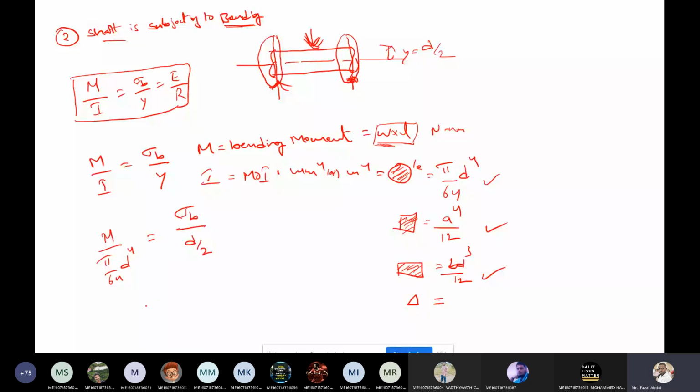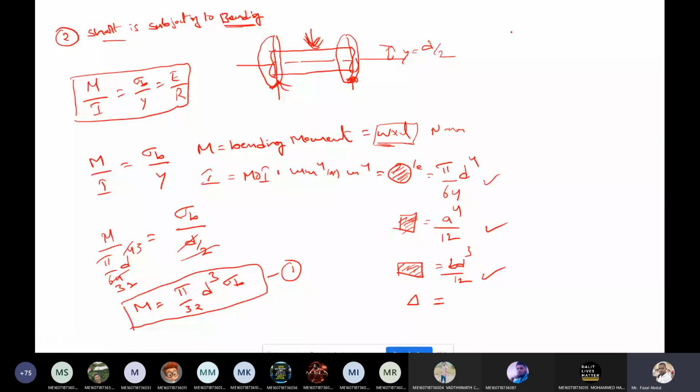From this, the bending moment equals pi by 32 into d cube into sigma b. This is the one equation.